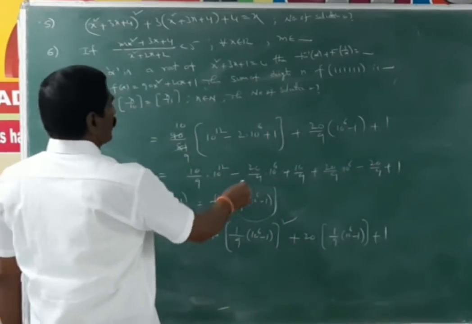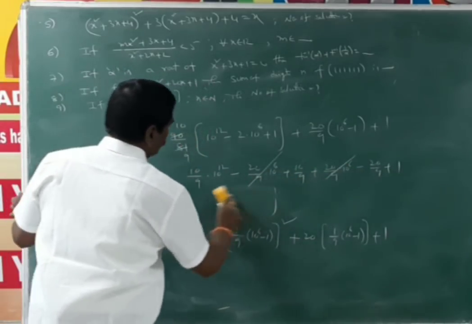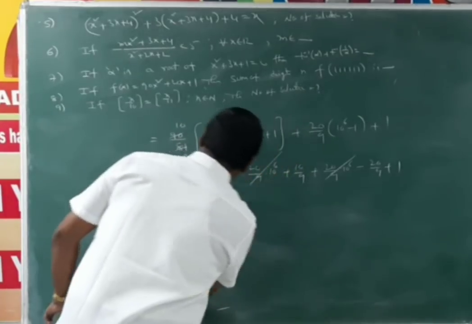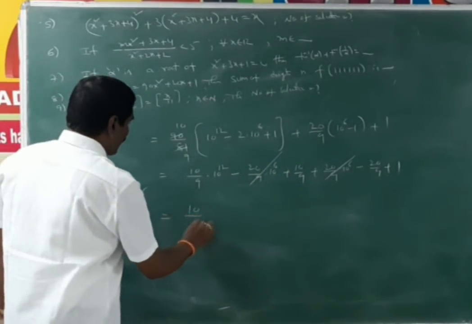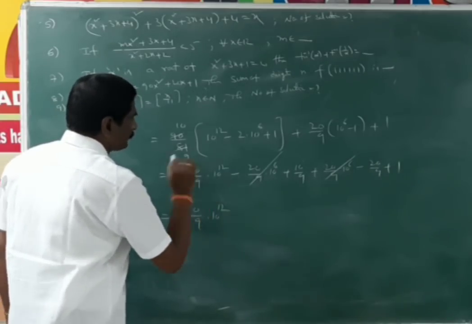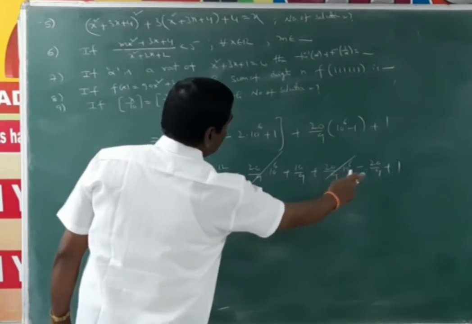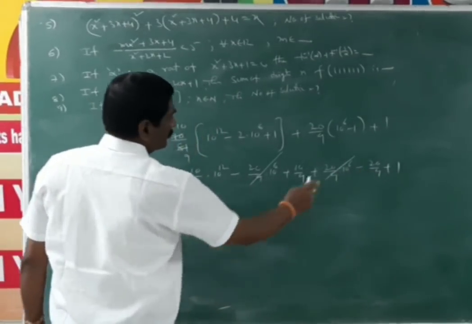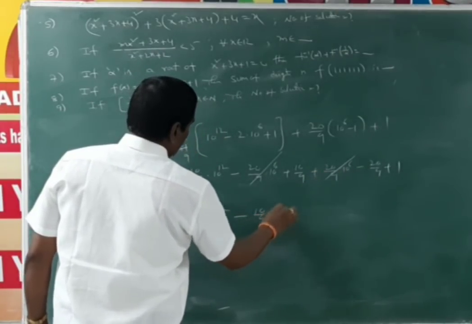That means these two values, 20 by 9 into 10 power 6 plus and minus, are cancelled. Finally, the remaining values are 10 by 9 into 10 power 12 plus 10 by 9 minus 20 by 9 minus 20 by 9, that means minus 10 by 9, plus 1.